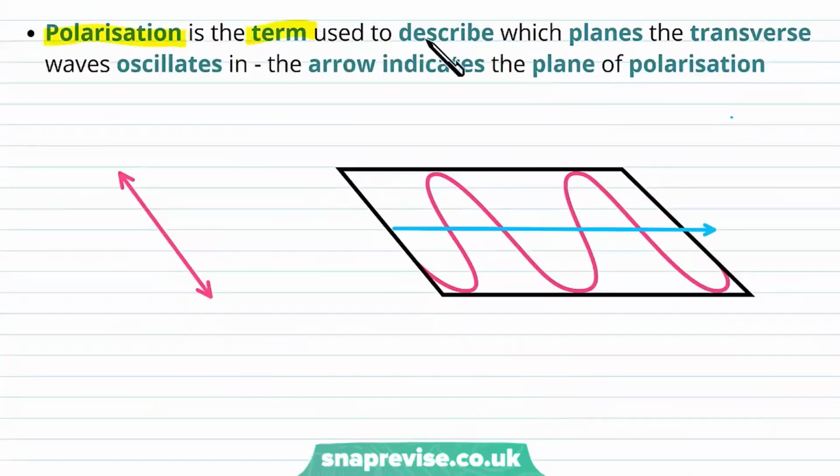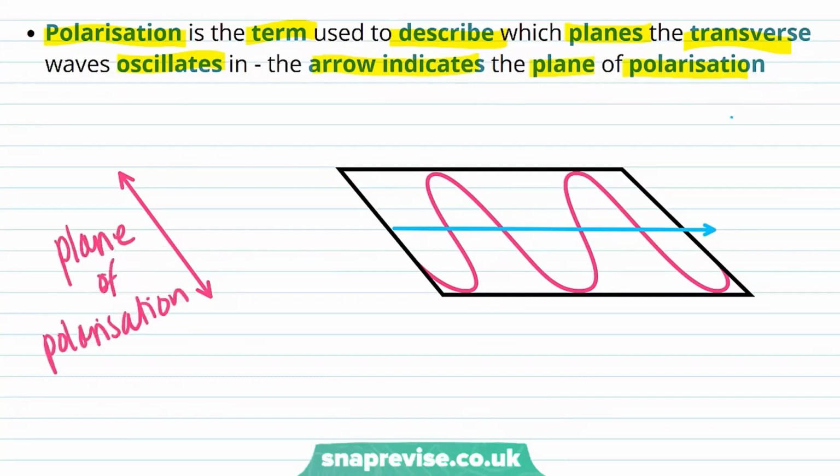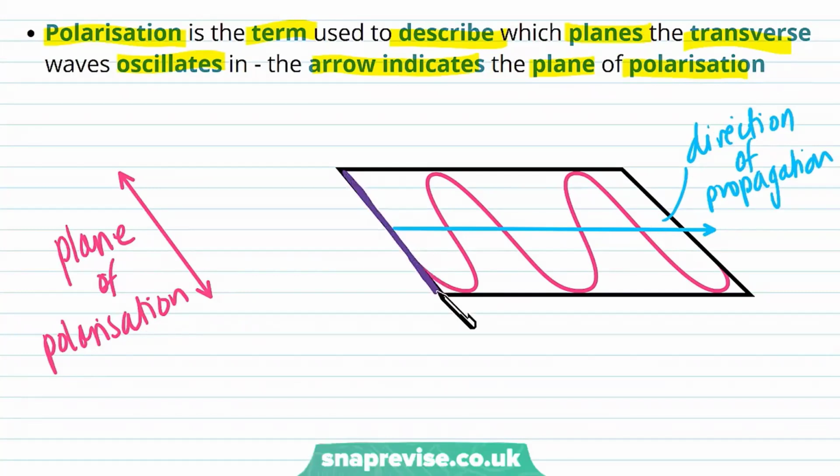Polarization is the term used to describe which planes the transverse wave oscillates in. The arrow indicates the plane of polarization. So the pink arrow here tells us the plane of polarization, and this blue arrow shows us the direction of propagation. And remember, we said the direction of propagation is coming out of the screen. So we're imagining that this here is our screen and our wave is coming out of the screen.